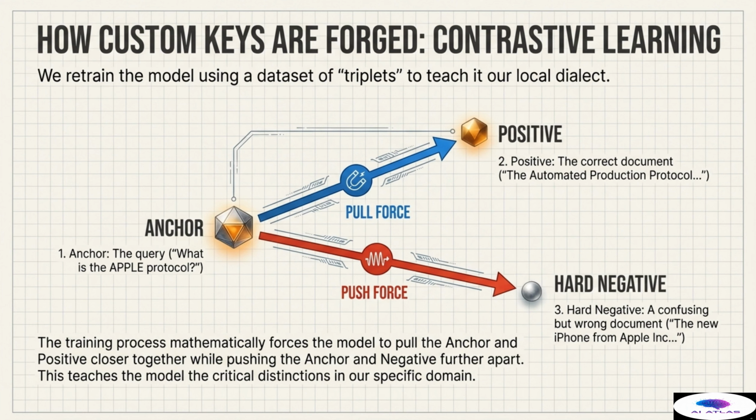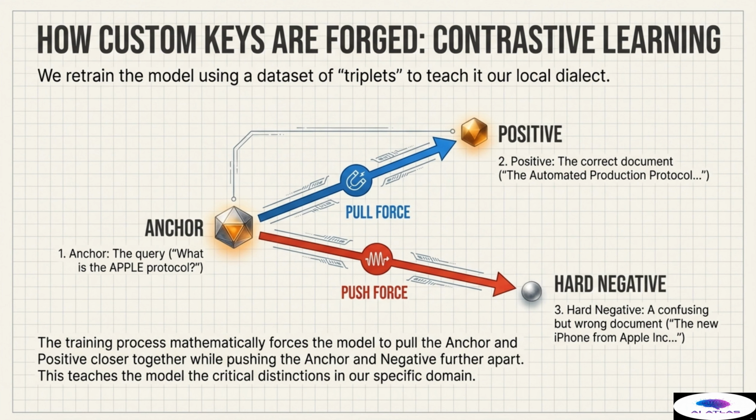Each triplet contains 3 components that define the relationship we are trying to teach. First, the anchor, which is the input query, for example, what is the Apple protocol? Second, the positive sample, which is the correct document that accurately answers the query, in our example, the confidential automated production protocol document. Third, the hard negative, which is the confusing noise that must be definitively ignored, such as the document titled, "The New iPhone from Apple Inc.," which contains the keyword Apple but is contextually wrong.